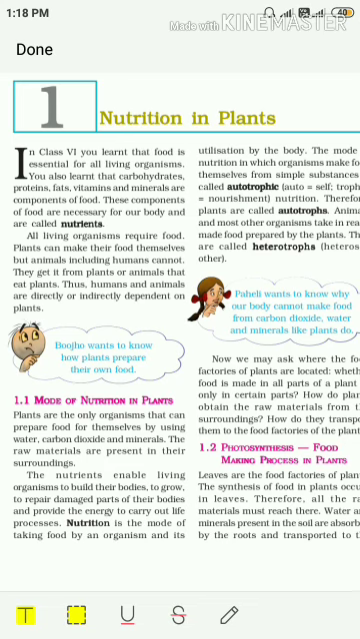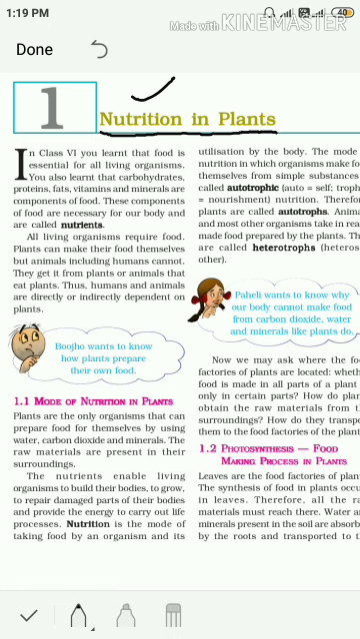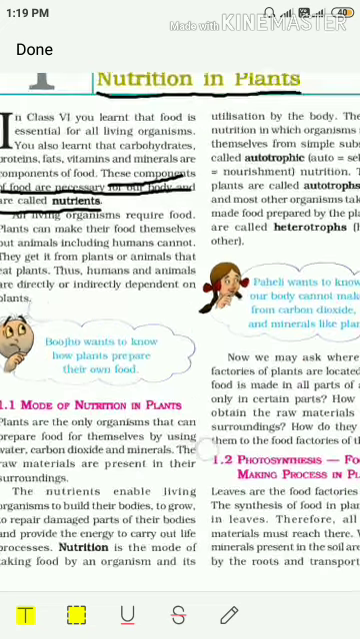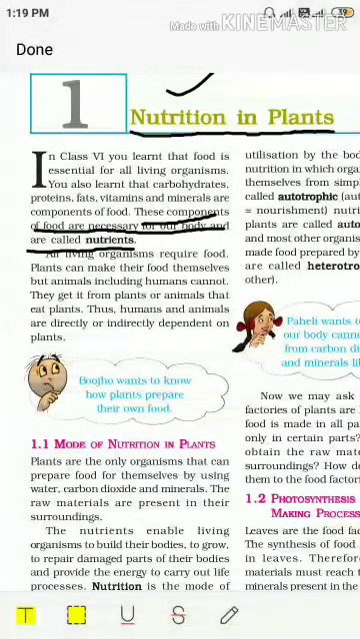Now, as the title of chapter 1 of class 7th science is nutrition in plants, first of all, we should know about nutrients and nutrition. So, what are nutrients, children? Components of food which are necessary for our body are called nutrients, or we can say that nutrients are those substances which are essential for growth and maintenance of our body. Clear?